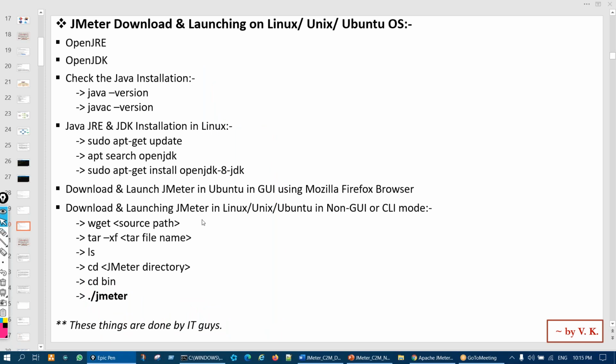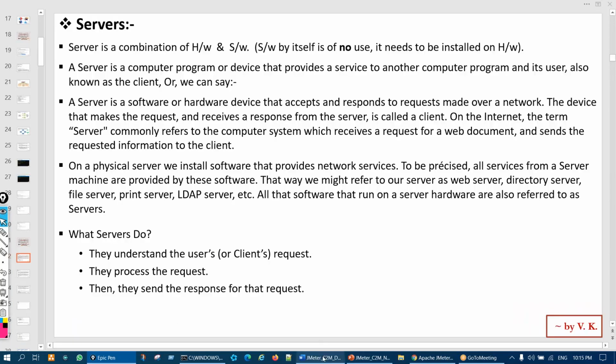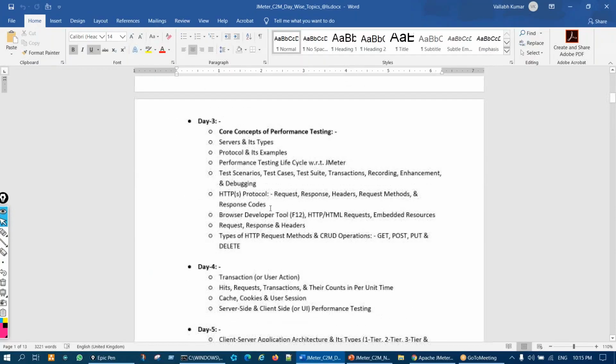Right? So that is for today. Tomorrow, no, day after tomorrow. Tomorrow there is no session. Day after tomorrow will be demo 3. We'll start some core concepts of performance testing, right? We'll talk about server, protocol, performance testing life cycle. We'll talk about HTTP protocol, response headers, GET and PUT methods.